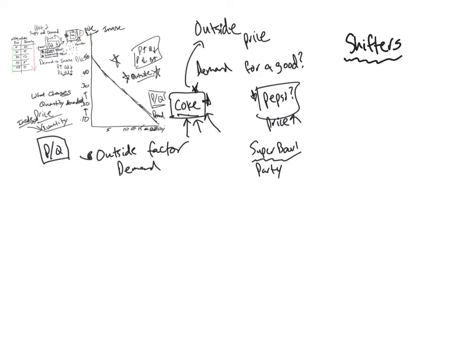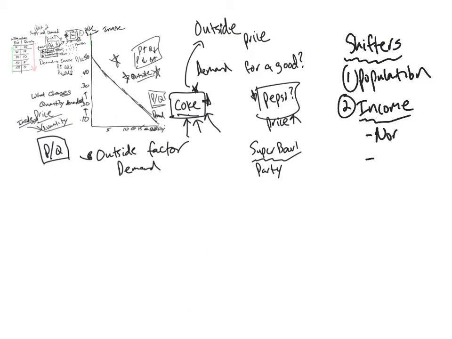And the shifters are population, right? So the number of people. More people means more demand typically for a good. The second one is income. Now this is a little bit tricky, and it's very important to understand how income might influence different types of goods differently. So there are two different types of goods that we want to make sure that we define between. There are what we call normal goods, and there are what we call inferior goods.